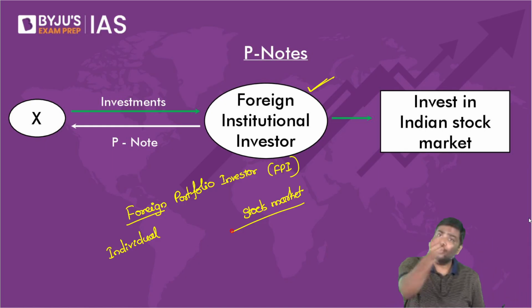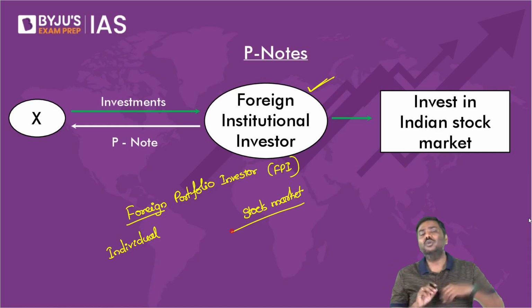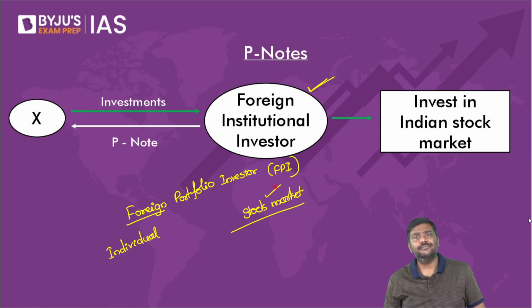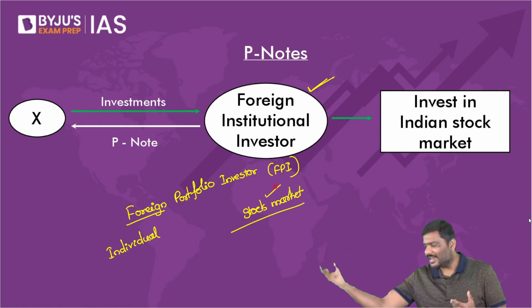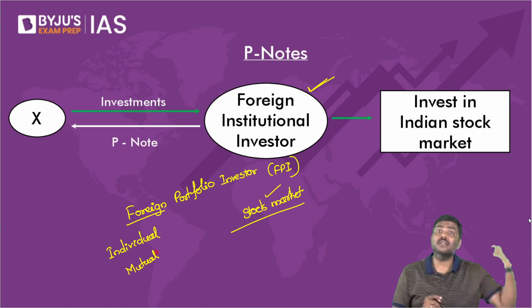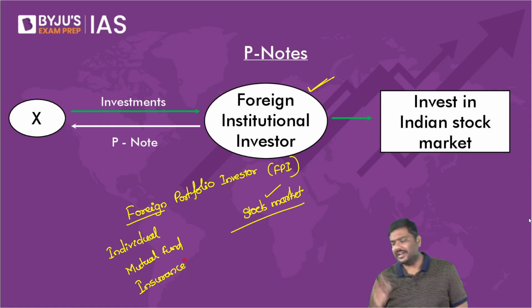Now, just like you are allowed to invest in the USA stock market, can I also say a USA individual investor might invest in India's stock market? Why not? I hope you understand this. So, individual investors are allowed to invest. What about mutual fund companies? Foreign mutual fund companies? Of course, yes, they are also allowed to invest. What about insurance companies? Of course, yes, they are also allowed to invest in India.